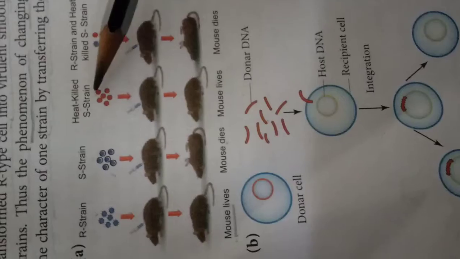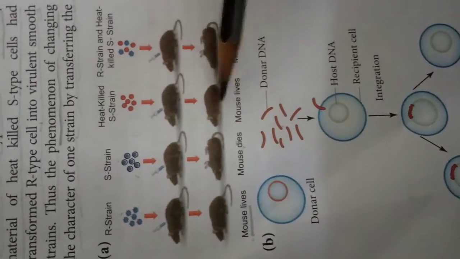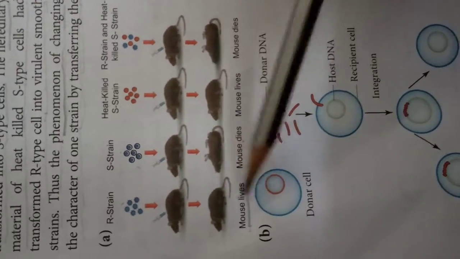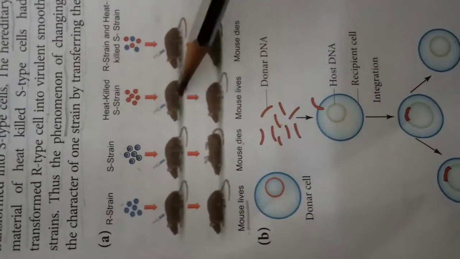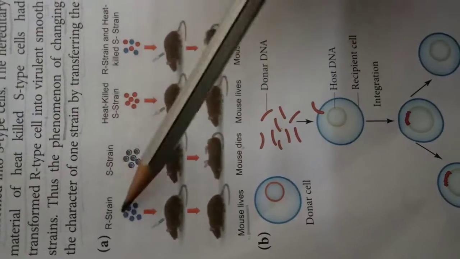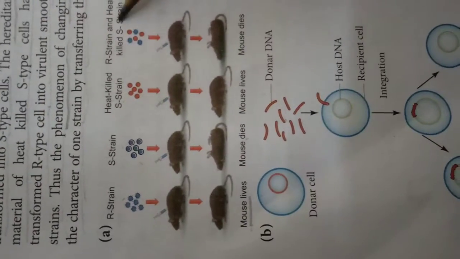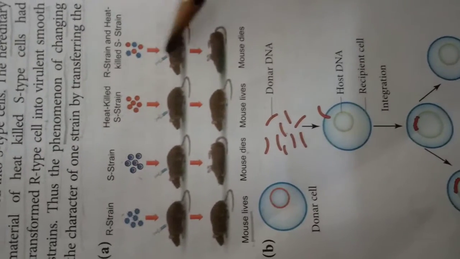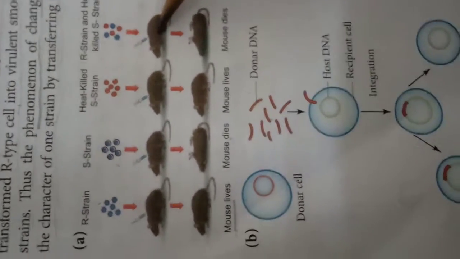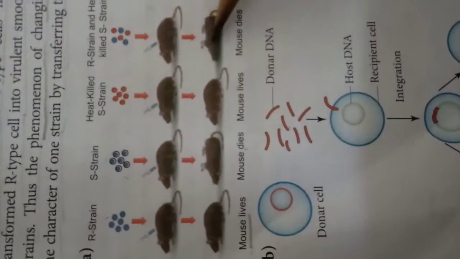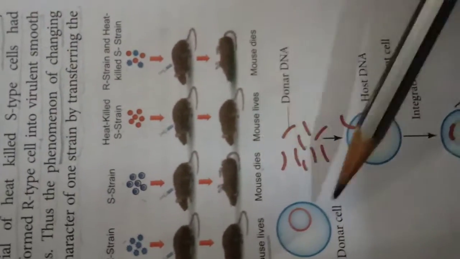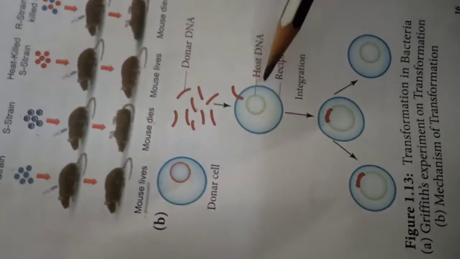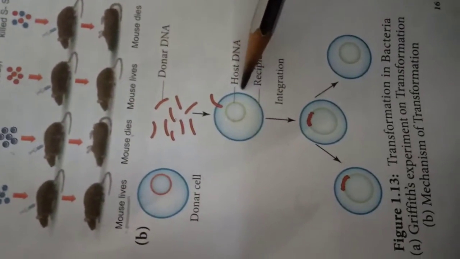This is the donor cell DNA, S-type, and this is the recipient cell.